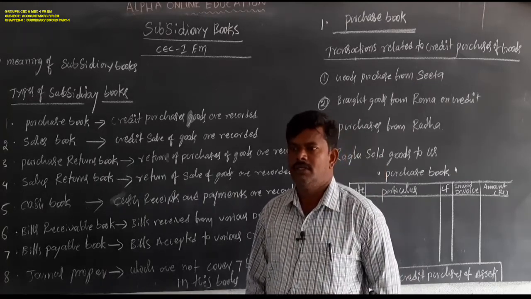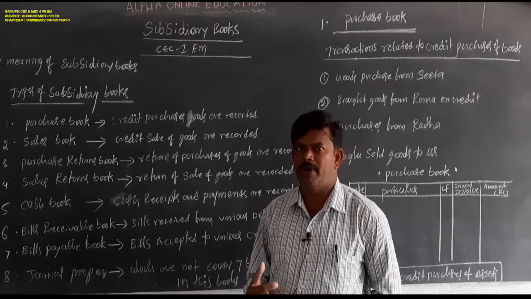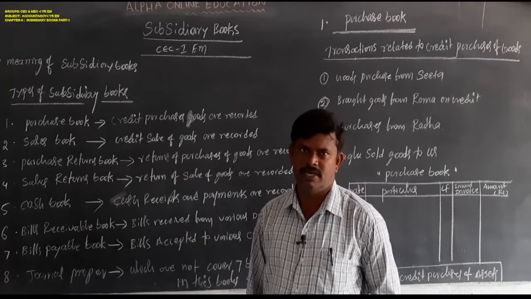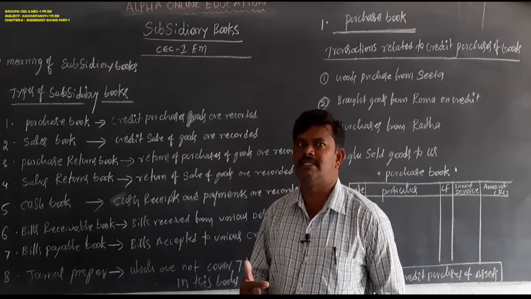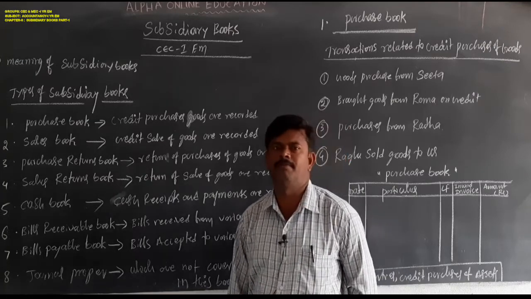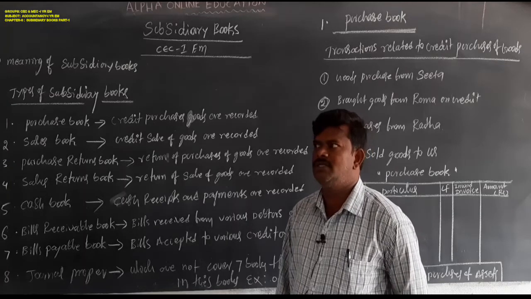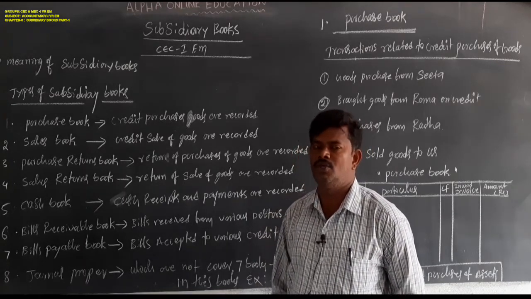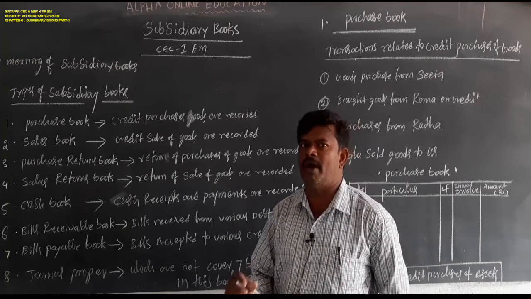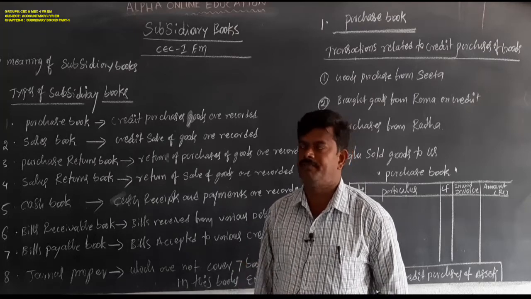They keep a separate set of books for separate sets of transactions, special books for special transactions. Suppose the journal is divided into 8 parts. And what are the 8 parts?